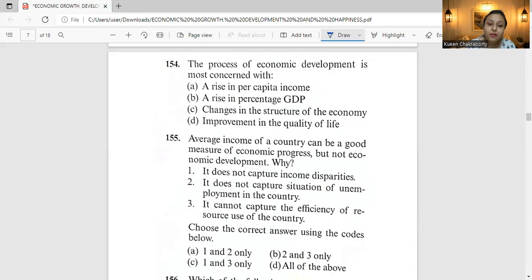Right? One of the methods of measuring economic development is the HDI, which is the Human Development Index, which takes into account the literacy rates of the country and the life expectancy, which in turn has an outright impact on productivity and that can lead to economic growth, right? So accordingly, we have option D as the correct answer. That is improvement in the quality of life.